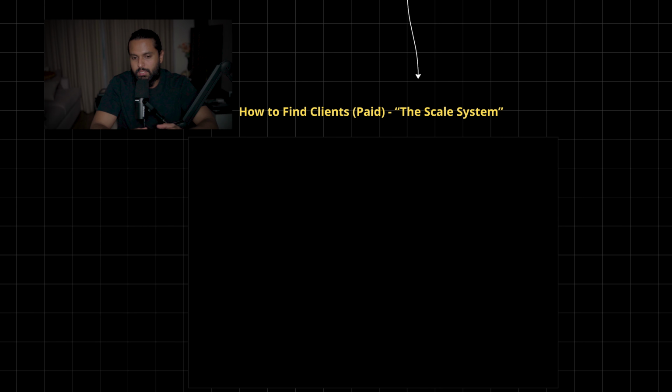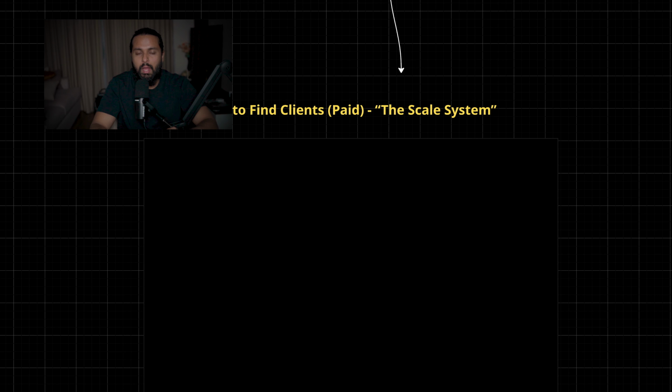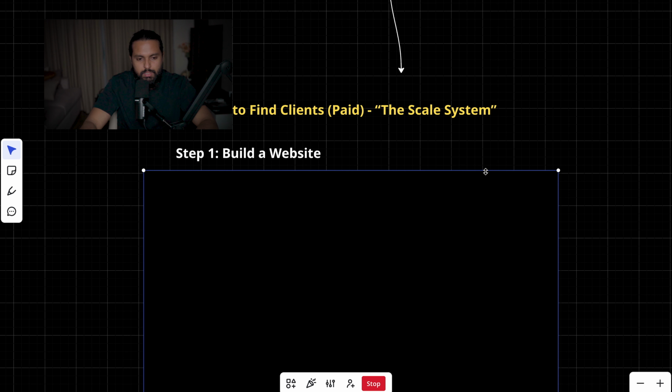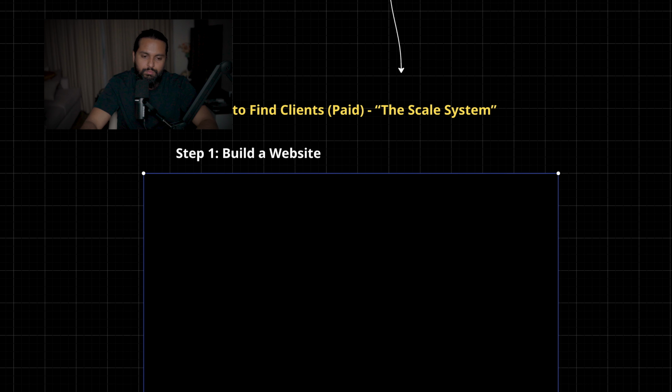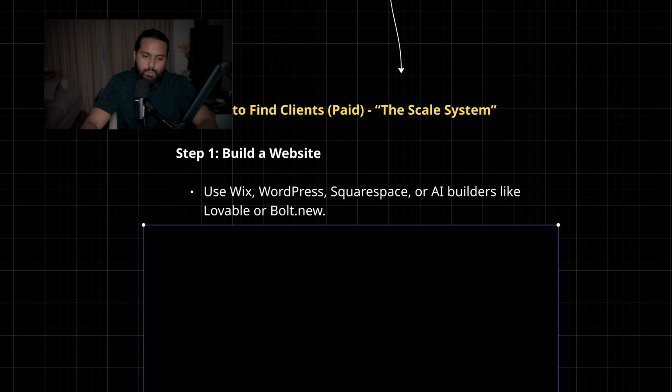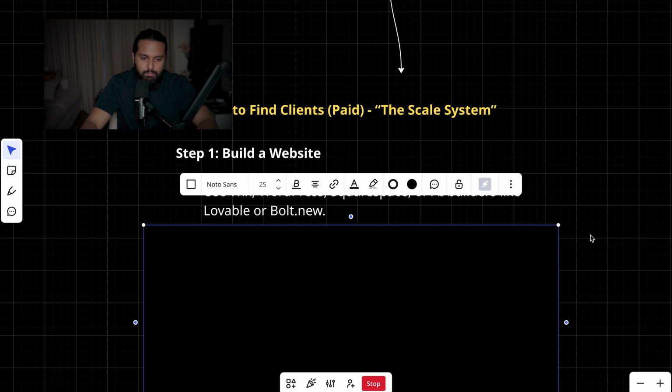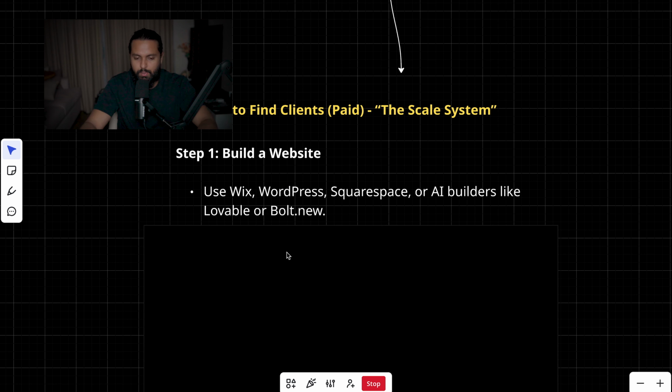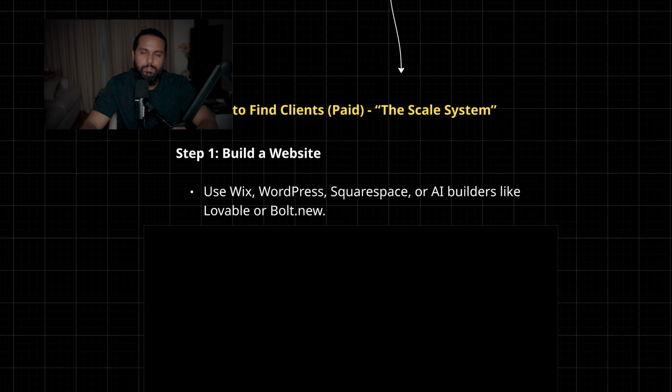And sometimes it's hard to scale beyond a point. The control you have when you sell on these platforms is very limited, and that's why you need the scale system. So, step one of the scale system is build your own website. It is very easy to build a website nowadays using platforms like Wix, WordPress, Squarespace, and also you have AI builders like Lovable, Bolt New that will help you to create your website within minutes.